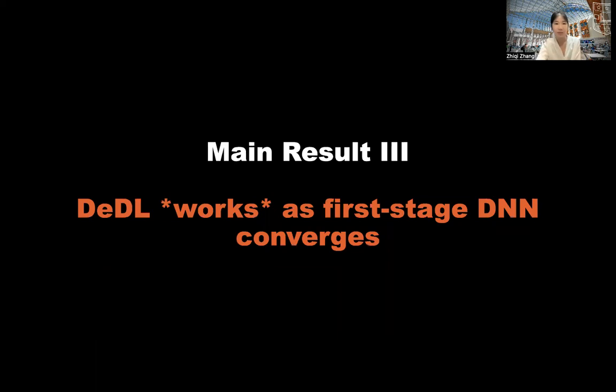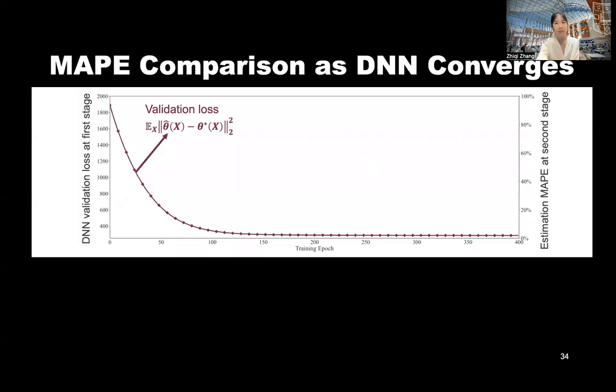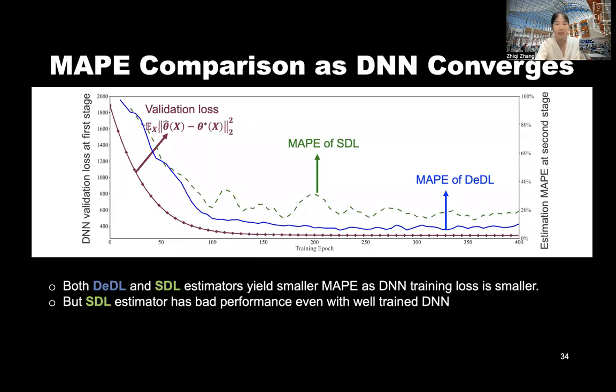The third main result, for practitioners, is when does the DEDL actually work? The DEDL works as the first stage DNN converges. To illustrate, here is the figure of the DNN validation loss at the first stage with increasing training epochs. Here the green line and the blue line are the MAPE of SDL and the MAPE of DEDL estimator respectively.